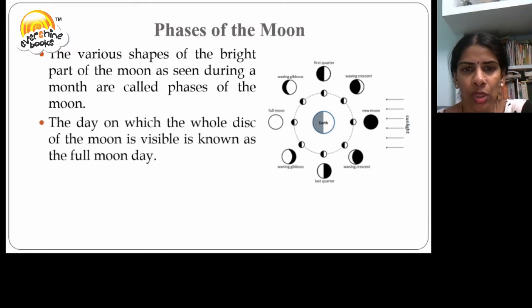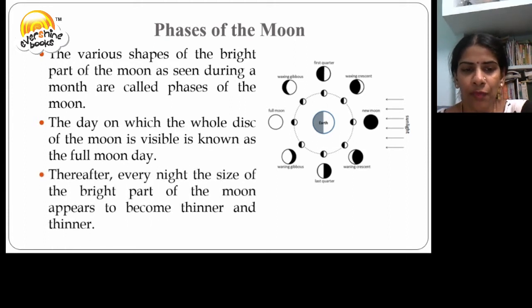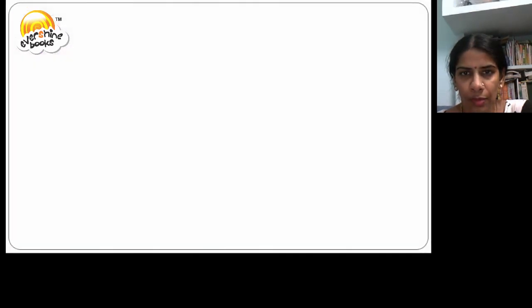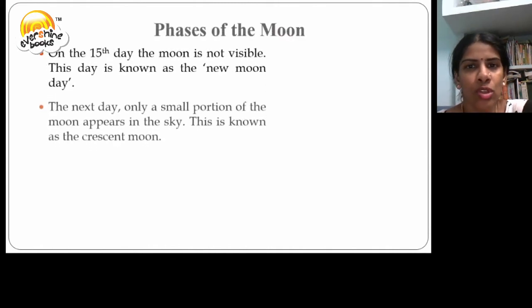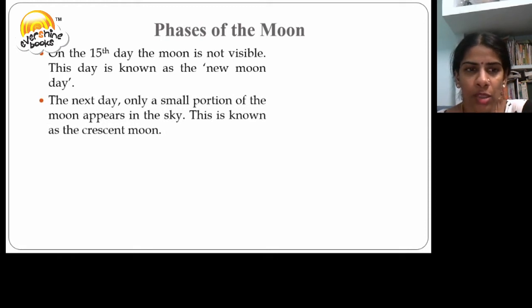The day on which the whole disk of the moon is visible is known as the full moon day. Thereafter, every night, the size of the bright part of the moon appears to become thinner and thinner. You can see the phases of the moon getting thinner and thinner from the first quarter to the last quarter. On the 15th day, the moon is not visible. This day is known as the new moon day.